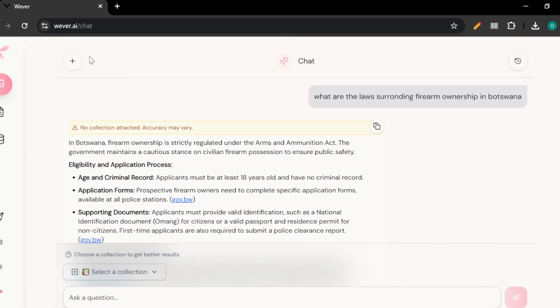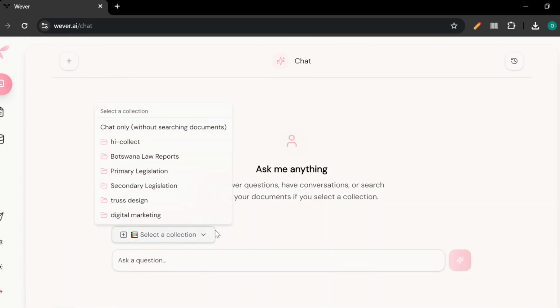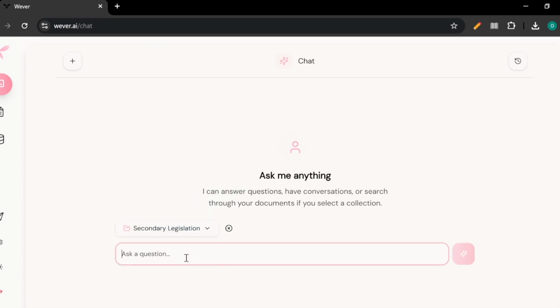However, if we now use a collection, which I must emphasize, if you want a collection, you must come and click select a collection and select a collection that contains any documentation that is useful to you. So in my case, the collection that contains the data I want can be found under the secondary legislation. And I can ask that same question. What are the laws surrounding firearm ownership?